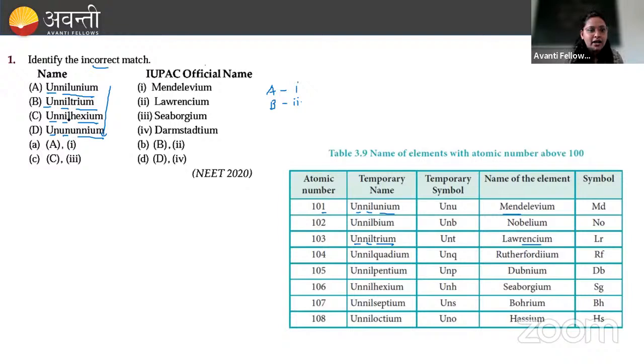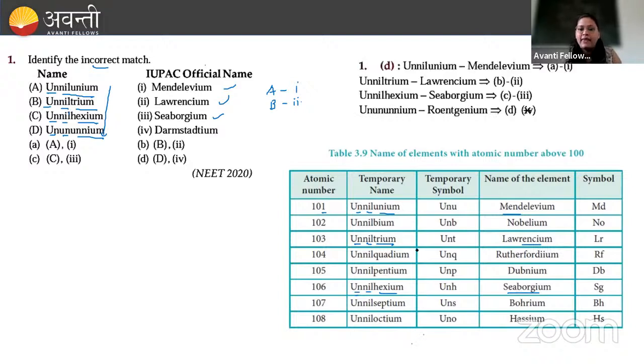Next is unnilhexium. Un means 1, nil means 0, hexium means 6. What is 106? Seaborgium. Seaborgium is here, correct. What is the fourth one? Unununium. What is that element? Roentgenium. It is not Darmstadtium. Okay, this is not correct. It is Roentgenium. So here option D is wrong.